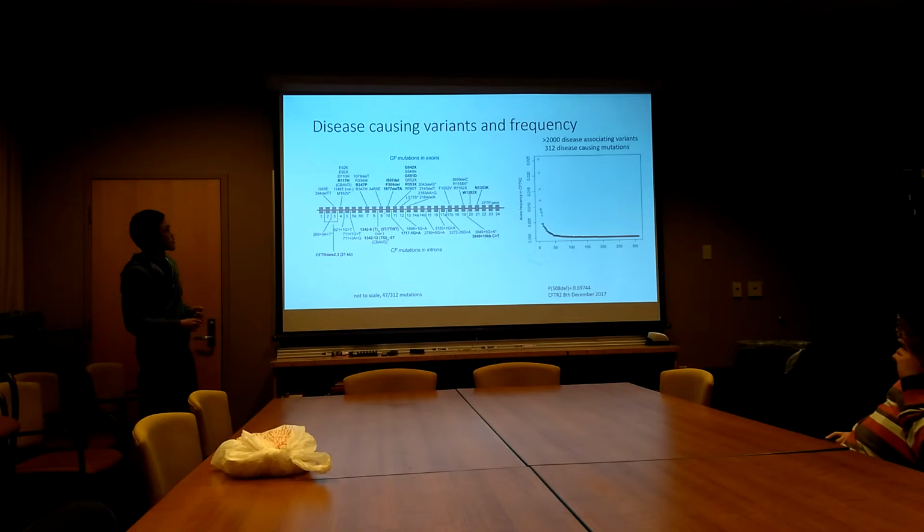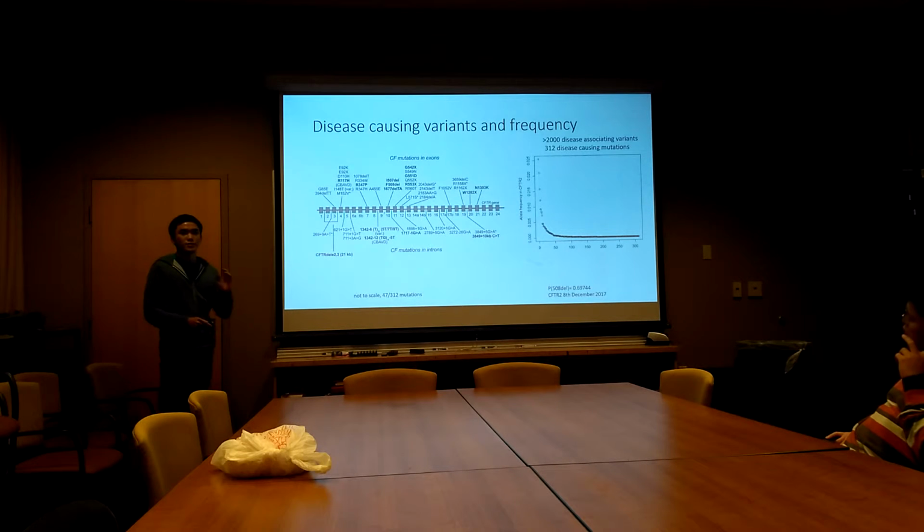There are a lot of mutations in the exons, and a number of mutations in the intronic regions as well, which mainly affect splicing. Shown in this graph is the allele frequency of different kinds of mutations. There are only a few common mutations in the front, and right after, for all the other 2,000 variants, the allele frequencies drop significantly.